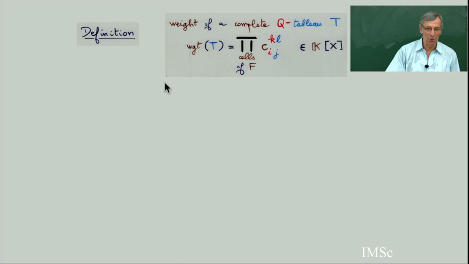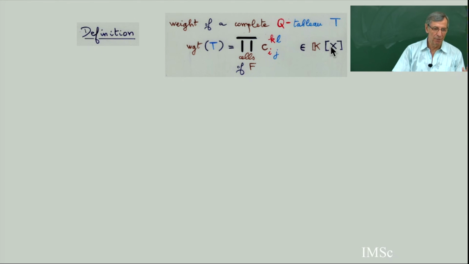So, definition: the weight of a complete Q-tableau is just the product of the weights of each cell. Each cell has a certain coefficient C_ijkl. This is the left member of the rewriting rule, an element of the right member of the rewriting rule, and this coefficient is an element of a ring.